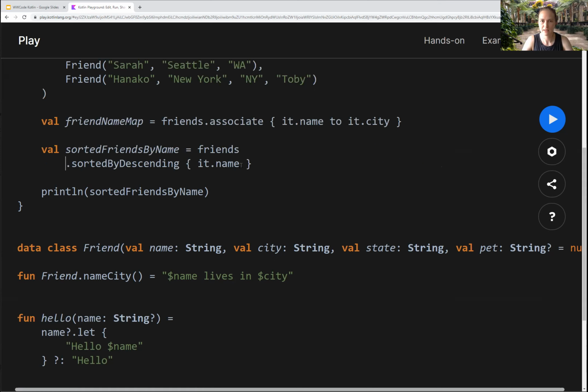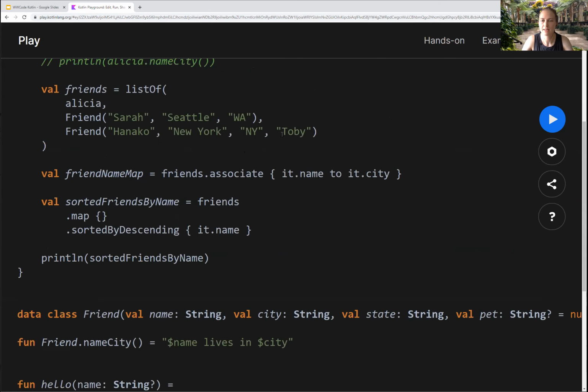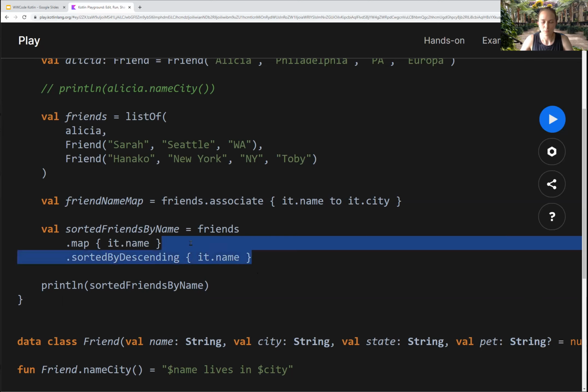Okay, well, what I'd like to do instead, I don't really want the full friend. I would like to map it to the name. Alicia, what is it referencing again? IT means the thing that you just passed in. Okay, so we have this friends associate. Let me actually do this map here for a sec. it.name. Okay, so I'll remove this.